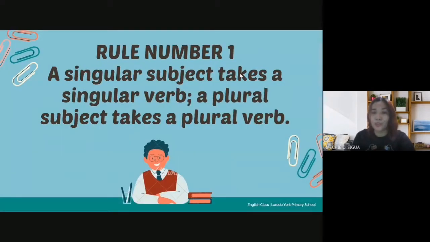Now, rule number 1. Don't forget the previous slide. A singular subject takes a singular verb. And a plural subject takes a plural verb. What does it mean?